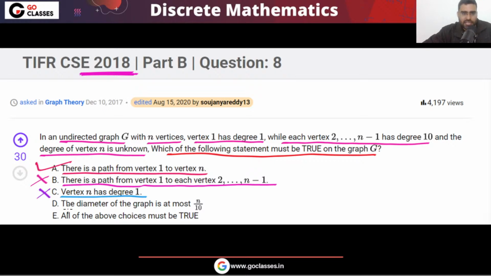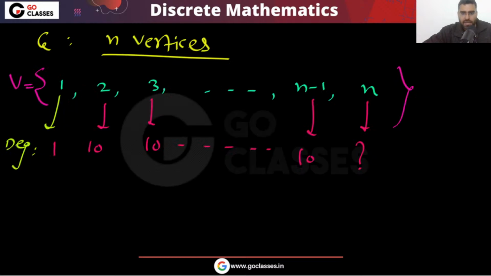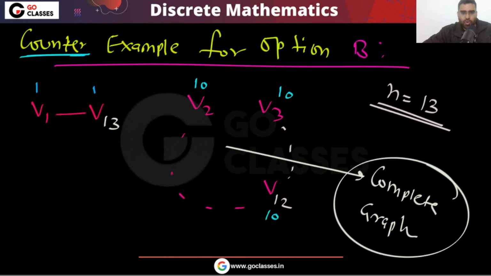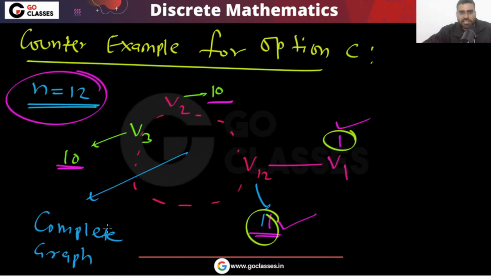What about option D? The diameter of the graph is at most n by 10. This same counter example will work. Tell me, for this graph, what is the diameter?